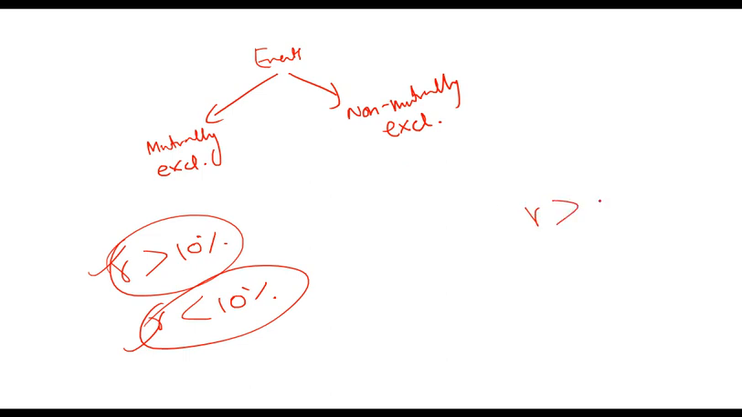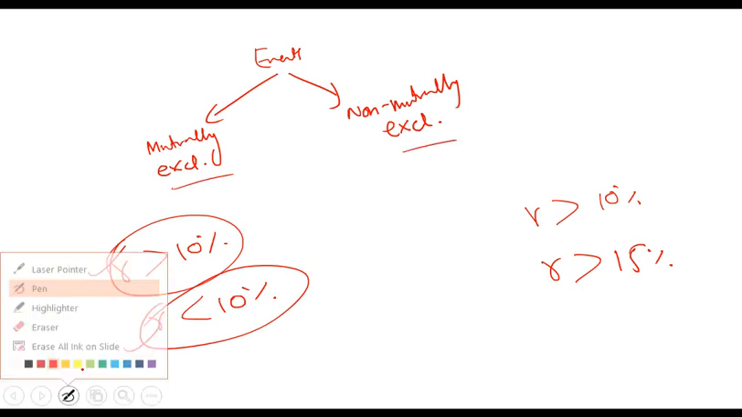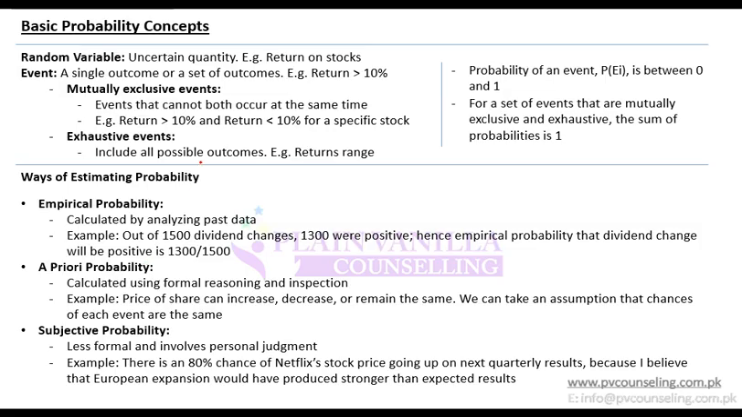For example, if I tell you return is greater than 10% and return is greater than 15%, there is a chance that both of these events happen at the same time. Or maybe they do not happen at the same time, but there is a chance that they can happen at the same time as well. So they are non-mutually exclusive. So remember these event types as well: mutually exclusive and non-mutually exclusive.